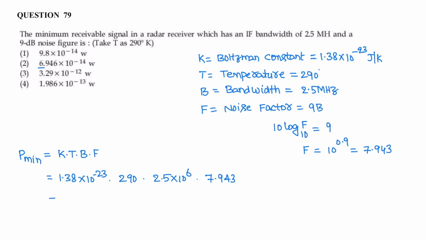So its value is 7.947 into 10 power minus 14 watt. So approximate answer is nearest answer 6.946 into 10 power minus 14. Correct answer is option 2.